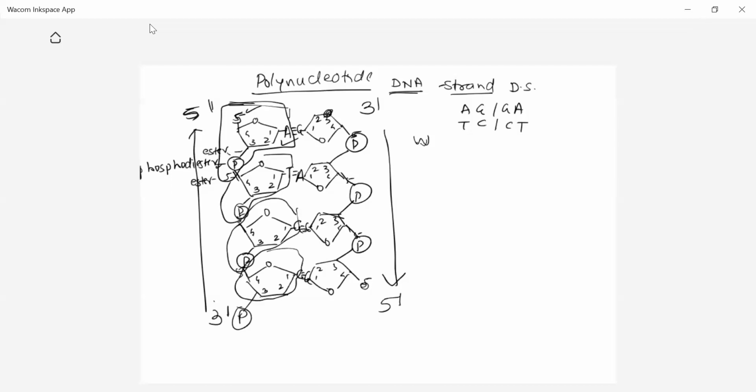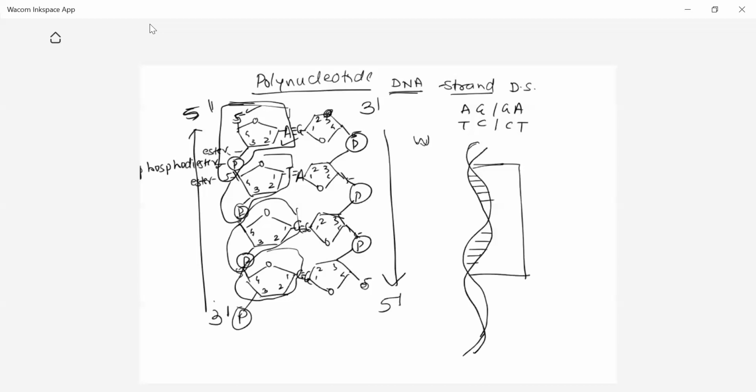This was explained by Watson and Crick. According to Watson and Crick, DNA is a helix like this. Externally, DNA is a ladder-like structure, like a spiral staircase. This ladder consists of loops, and in one loop there are 10 base pairs.